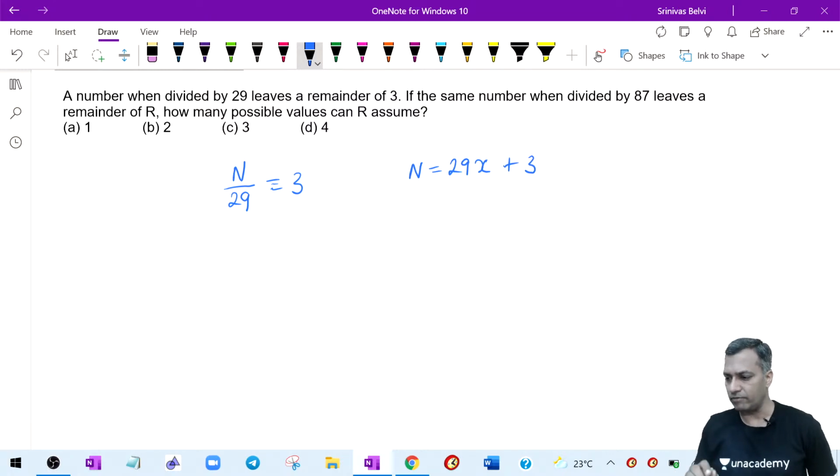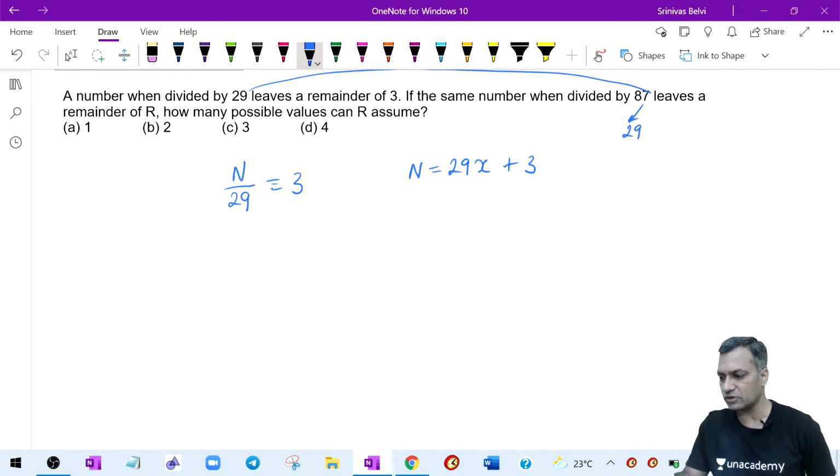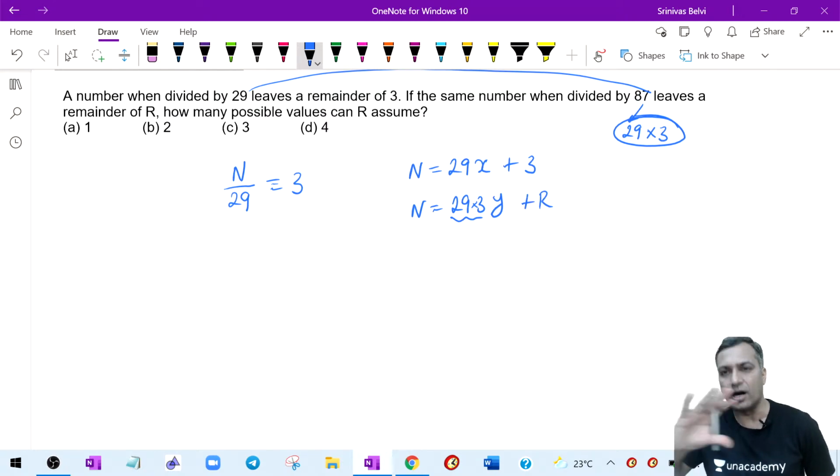If the same number is divided by 87, what is this 87? 87 is 3 times this number, right? 29 into 3, that's the first thought of reflection, 29 into 3. Therefore n is equal to 29 times 3y plus r. 29 into 3 was your divisor, say the quotient is y. This leaves a remainder called r. That's all I'm trying to write here.